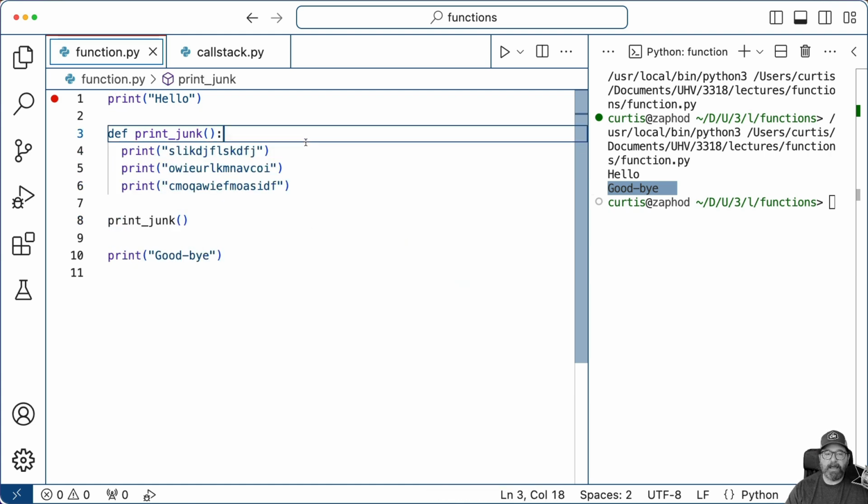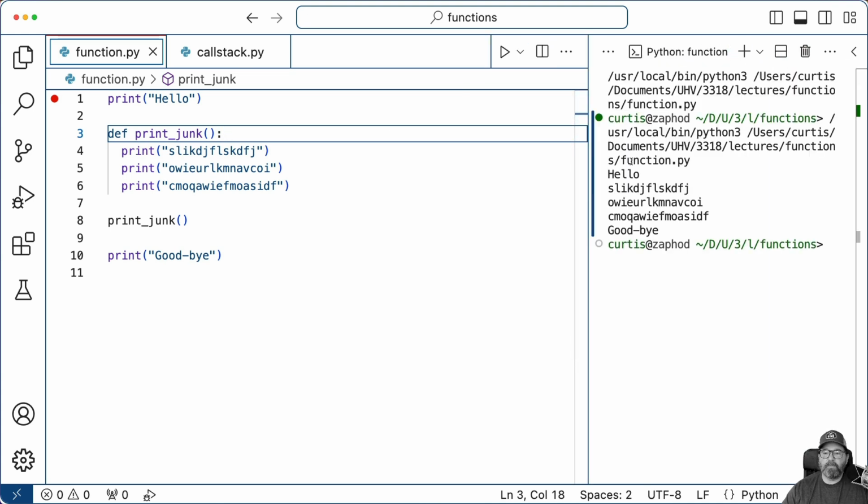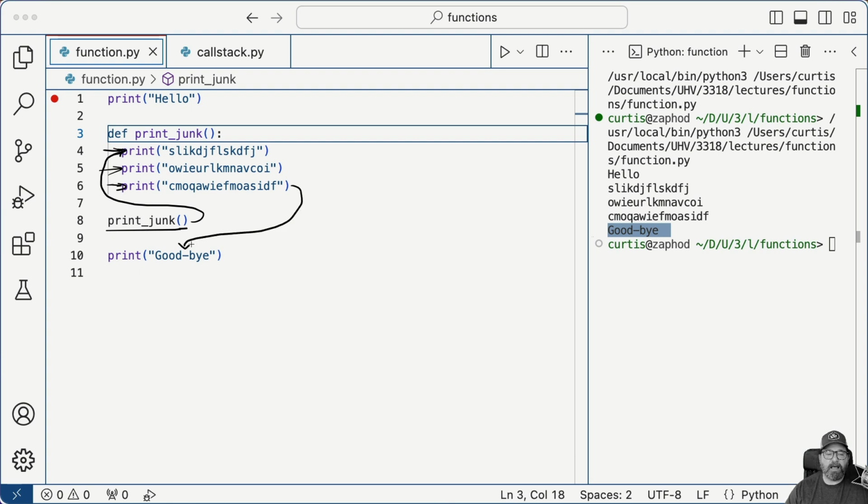Boop, beep, boop, beep, like that, okay? So now I run it. Let me clear that out. Now I run it, and you can see right here, hello, goodbye. So what it's done, when it got to this line here, print junk, it's like, oh, Curtis wants to run those lines of code. So it jumps back to the first line of this function, runs these in order, 1, 2, 3, and then when it's done, it jumps back to the next line in my code. Functions are really cool this way in that you can package up lines of code and then run them wherever you want in your program.